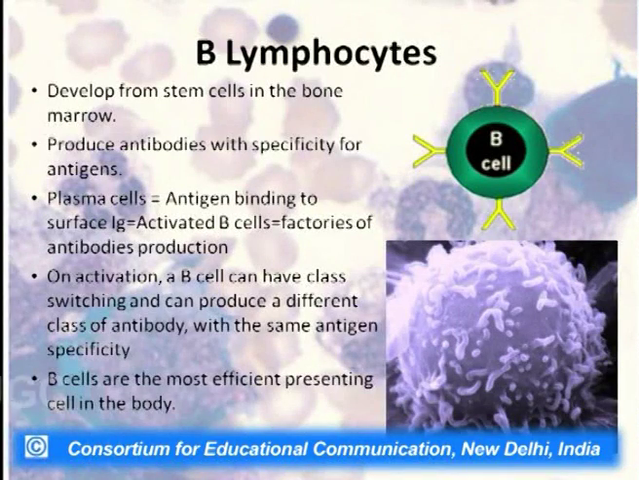Now, coming to B lymphocytes, they develop from stem cells in the bone marrow. They produce antibodies with specificity for the antigen. Plasma cells can be formed by antigen binding to the surface immunoglobulin, which activates the B cells into factories of antibody producing plasma cells. On activation, a B cell can have class switching and can produce a different class of antibody with the same antigen specificity. They are also the most efficient antigen presenting cells of the body.